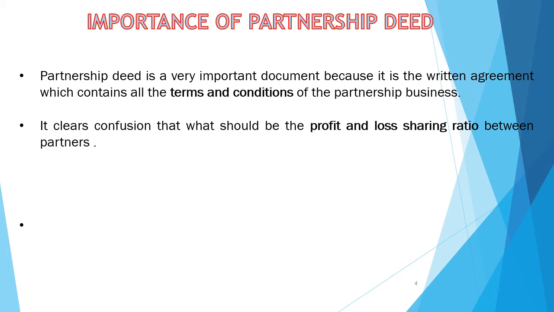All partners are bound to distribute their profit as per the profit sharing ratio, which is mentioned in that partnership deed. Now, what happens? No dispute or argument will arise about the distribution of profit, because all partners have to follow that ratio which was written in that deed.